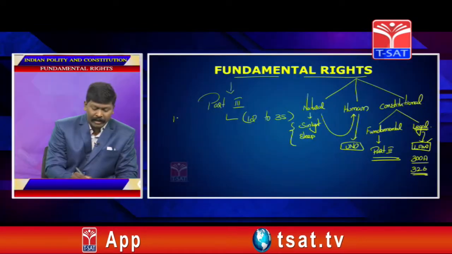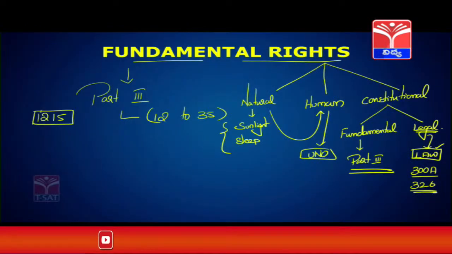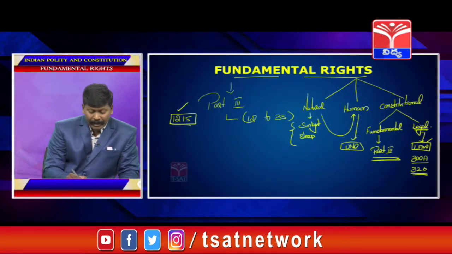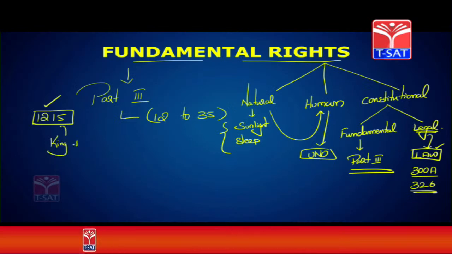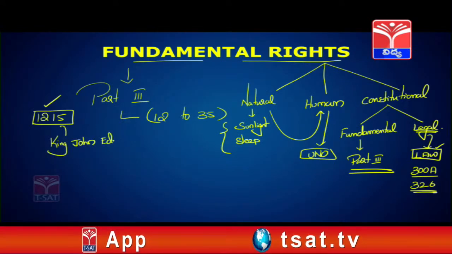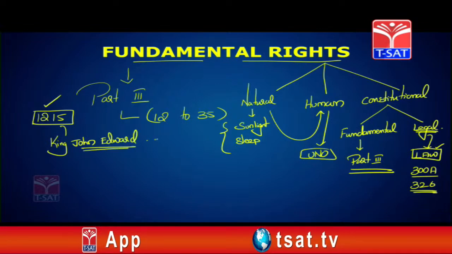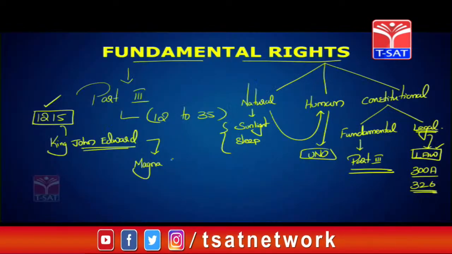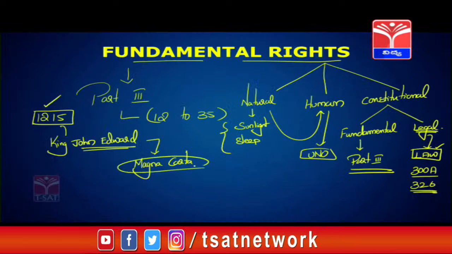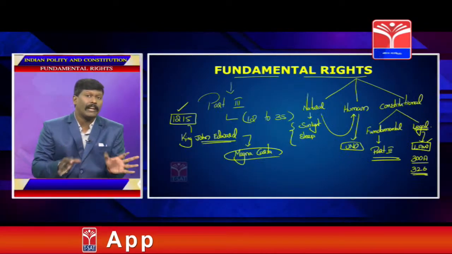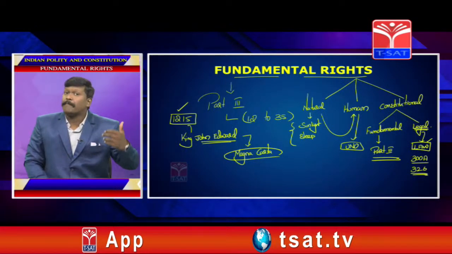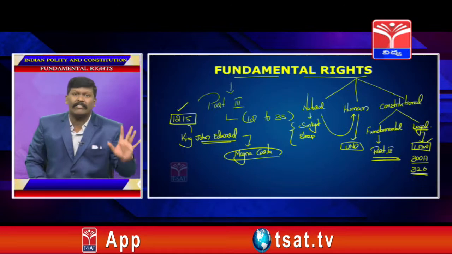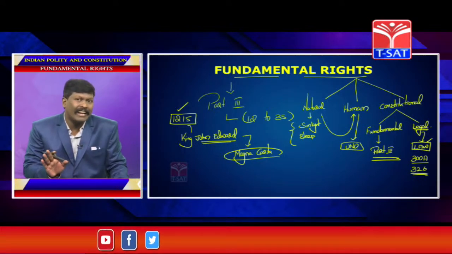Such kind of rights for the first time in the world were given in 1215 AD by King John of London. These rights are called Magna Carta. But as these rights are not constitutionally recognized, they are given directly by the king, so they are not called guaranteed rights.